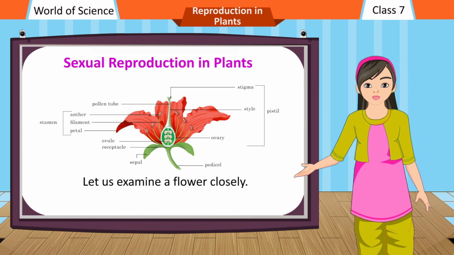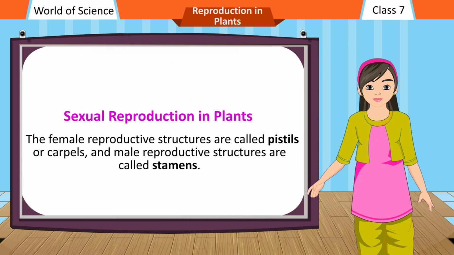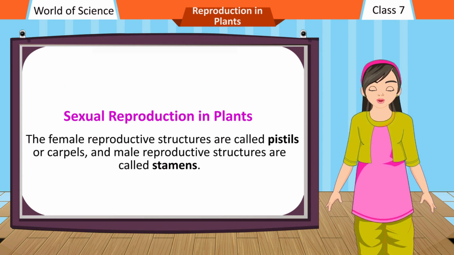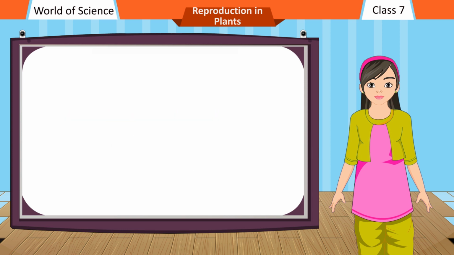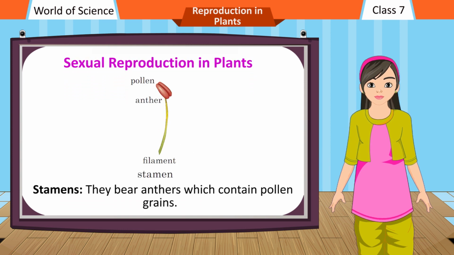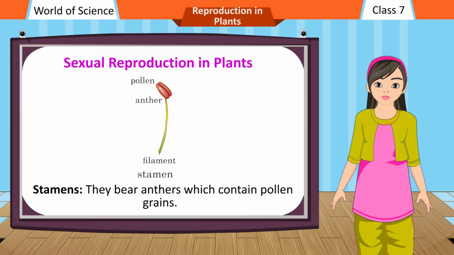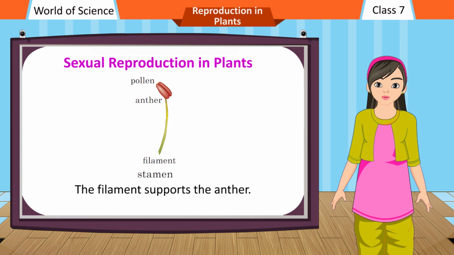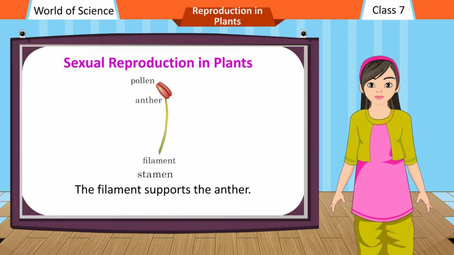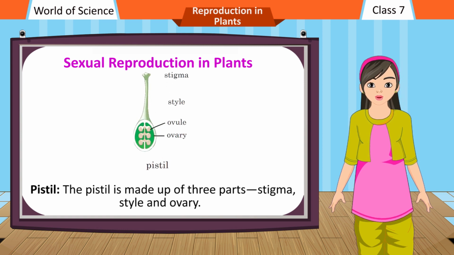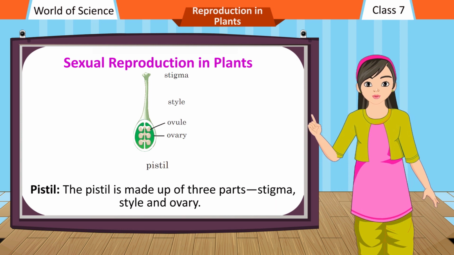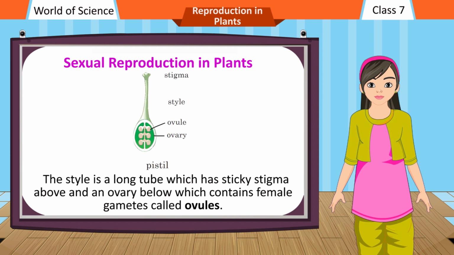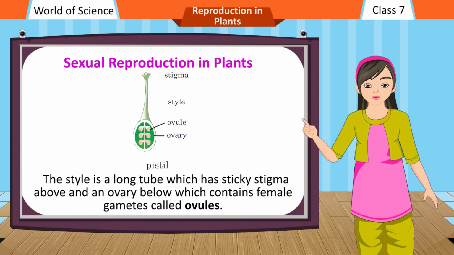Let us examine a flower closely. The female reproductive structures are called pistils or carpels, and male reproductive structures are called stamens. Stamens bear anthers which contain pollen grains. Pollen grains carry male gametes in them. The filament supports the anther. The pistil is made up of three parts: stigma, style and ovary. The style is a long tube which has a sticky stigma above and an ovary below which contains female gametes called